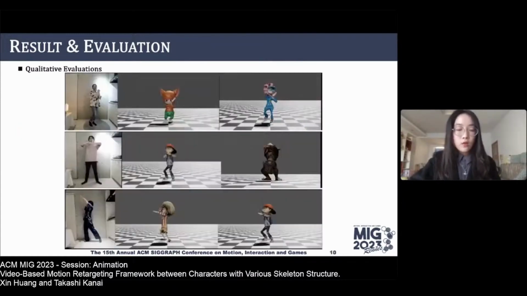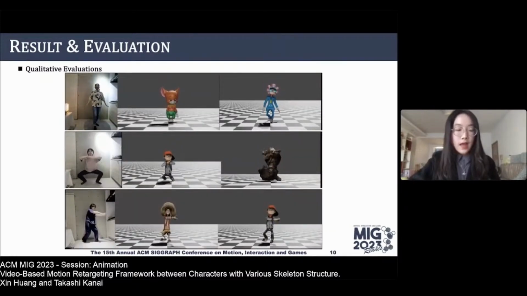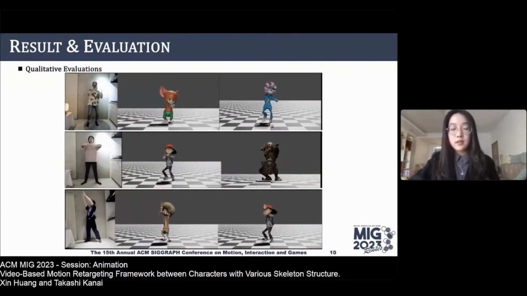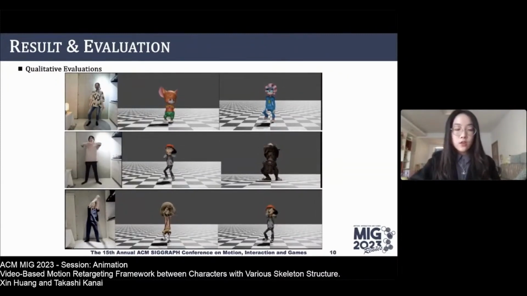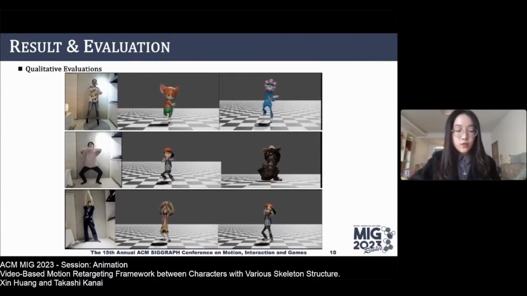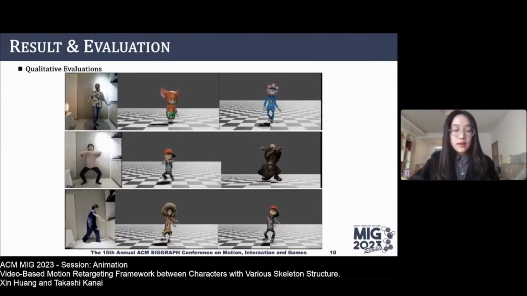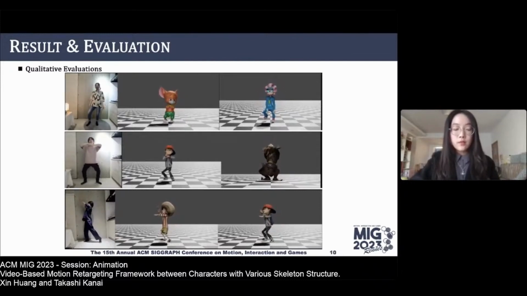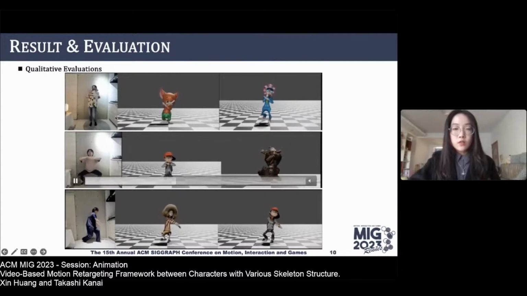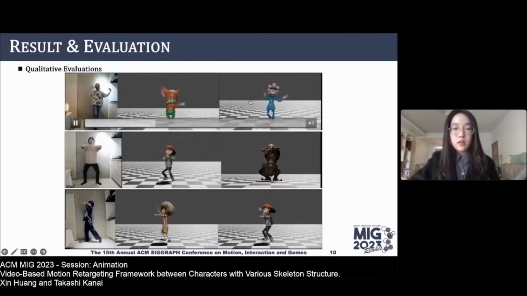And in our results, the animations created using our method can accurately mimic the movements seen in the videos, regardless of the character. These videos were made by ourselves using a smartphone. As you can see, we can make character animations through these videos. It can even handle retargeting of random movements, such as those found in the dance sequences.